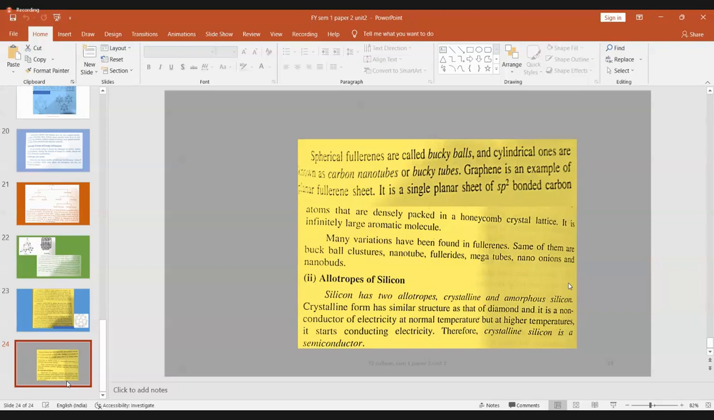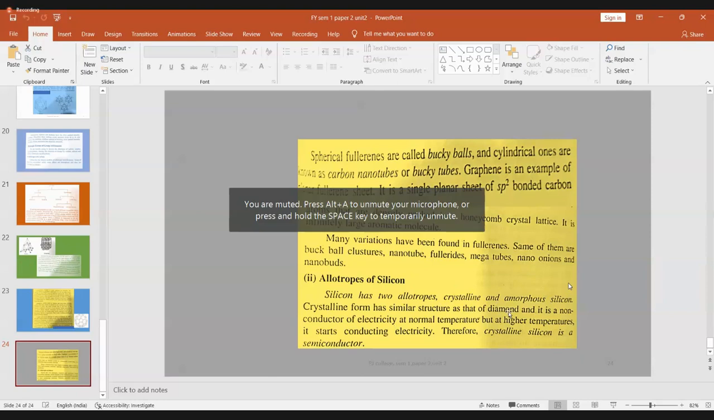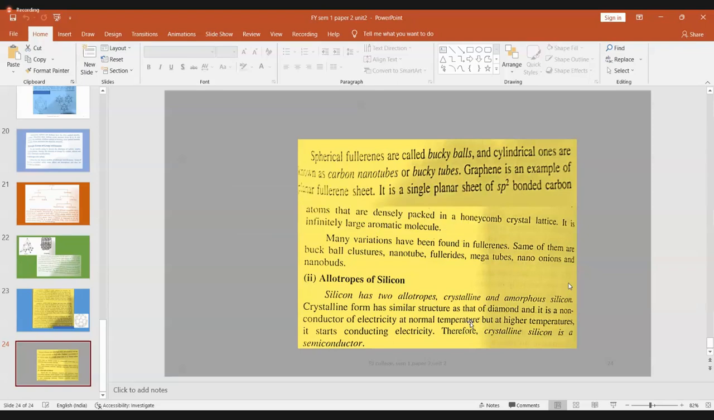So silicon also exhibits some amount of allotropy. It is simple: it exhibits 2 allotropic forms. One is crystalline silicon, another one is amorphous silicon, just like carbon. Now, crystalline silicon is the same as diamond. It does not conduct electricity at normal temperature, but it will start conducting electricity if you increase the temperature. That's an important point to be noted. That is why silicon has an application as a semiconductor. Okay, so you have to know this special character of silicon, which exhibits allotropy.